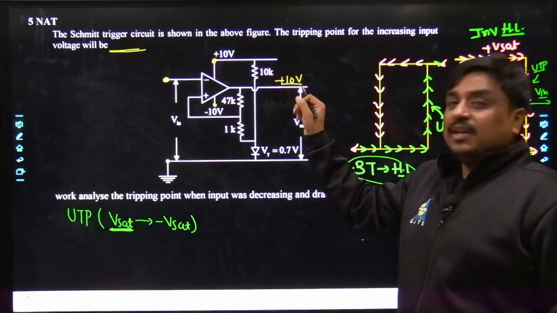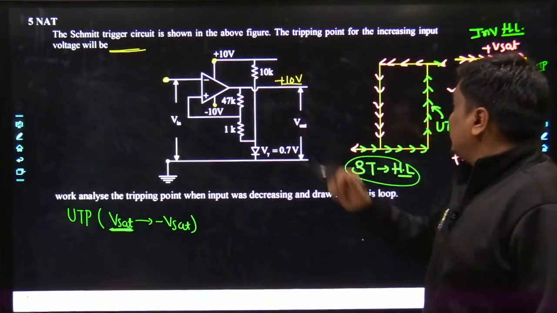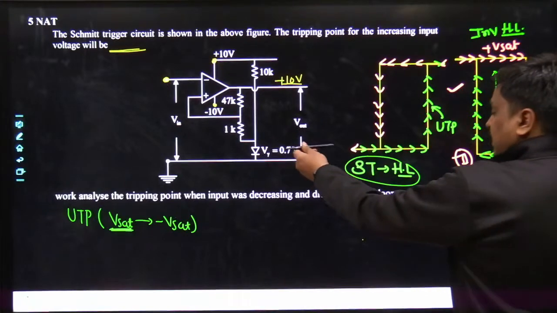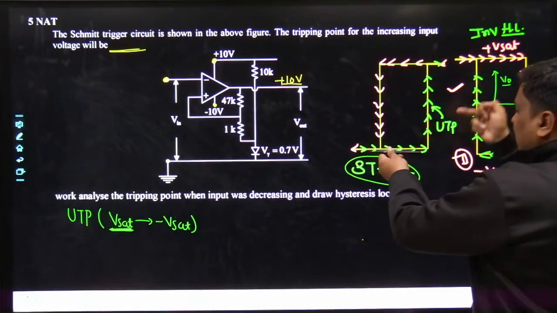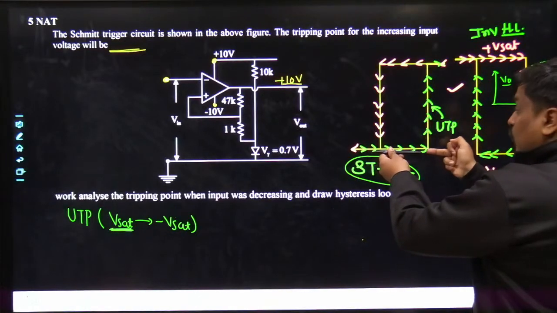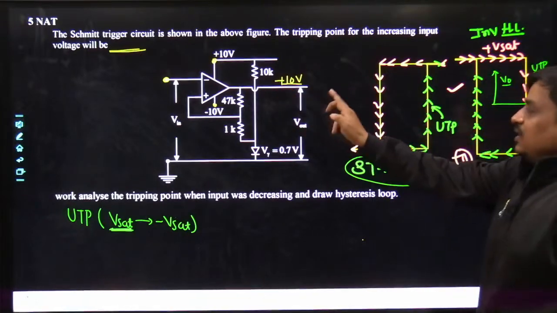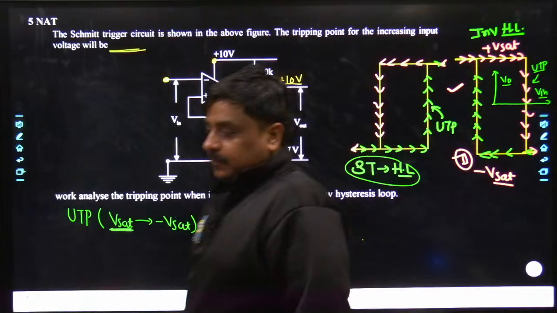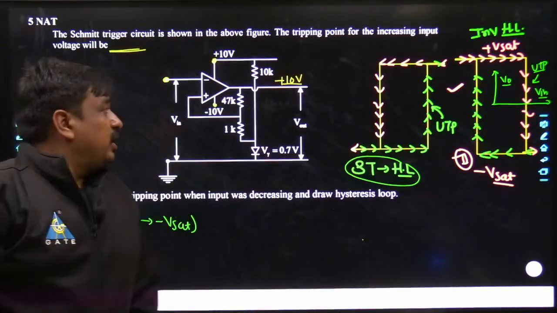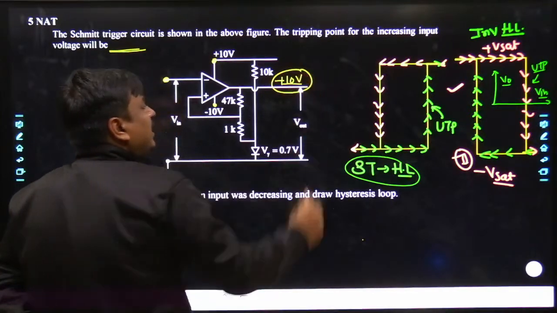This would have been the case if this were a standard form of the Schmitt trigger, and you can see very well that when the input is increasing, the output voltage switches from minus Vset to plus Vset. That means the state of the output before switching was at minus 10. So definitely the reference of the output voltage has to be taken as plus 10. Agreed?